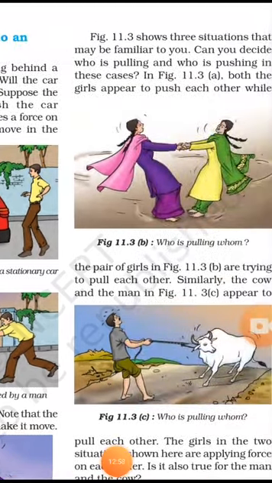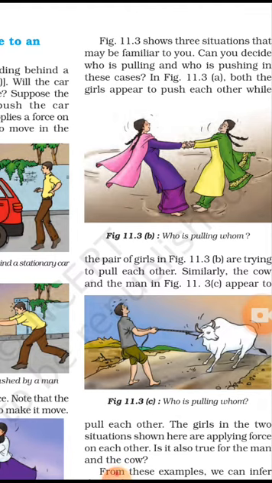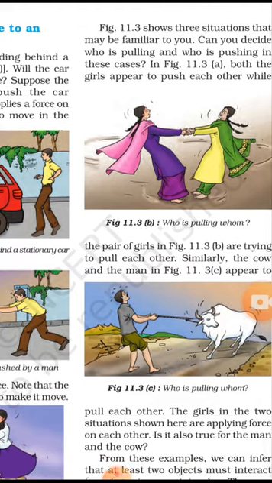शायद तुम लोग भी ऐसे खेलते होगे बच्चों, जैसे कि 11.3 B में दिया गया, who is pulling whom. So when you are turning round by holding each other's hand, you have to pull each other with equal force, so that the forces will be balanced and you can move in one place. You might have seen also, यहाँ पे देखो जैसे who is pulling whom.